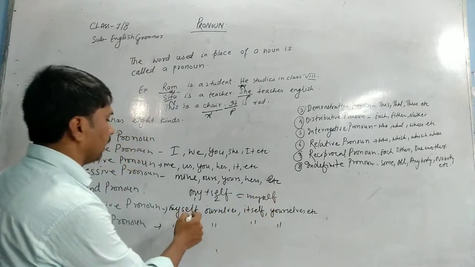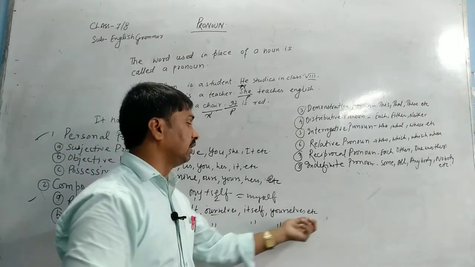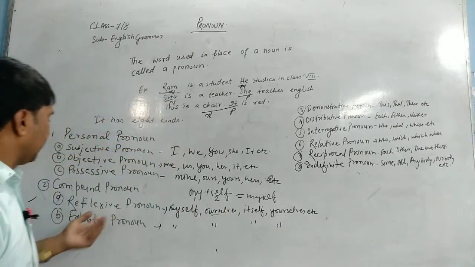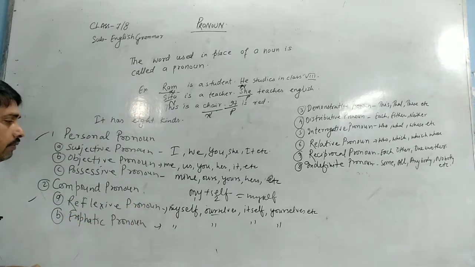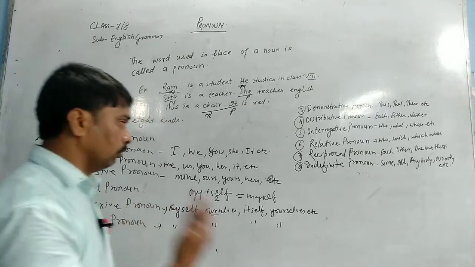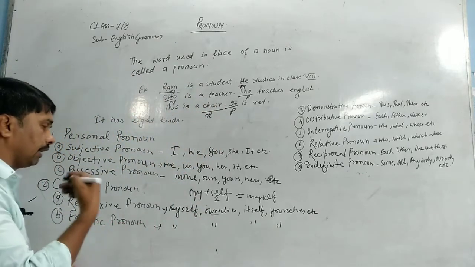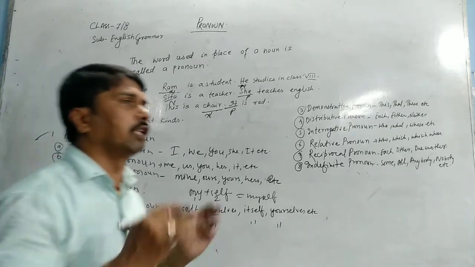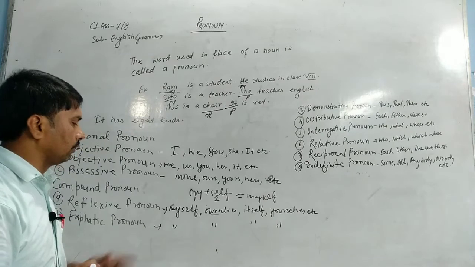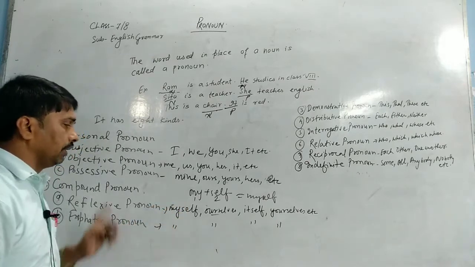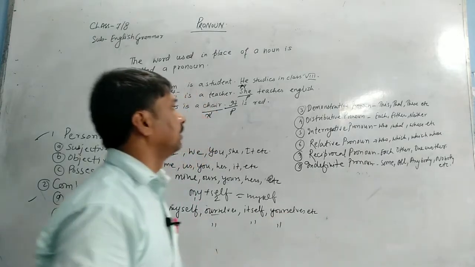So myself, ourselves, itself, yourselves, etc. It has got 2 types, reflexive and emphatic. The work we do by ourselves is called reflexive, and in the sentence when we give emphasis on the subject, we use it as an emphatic pronoun. Myself is also used in emphatic, ourselves, itself, yourselves, etc.